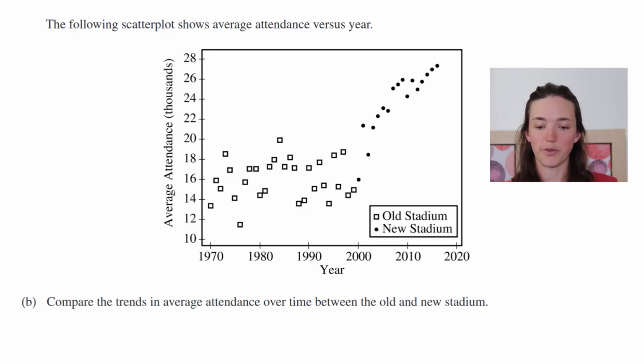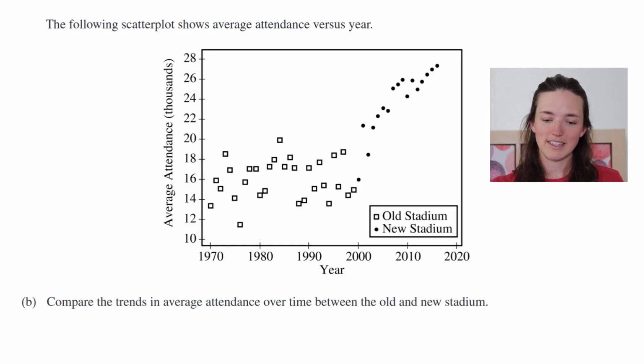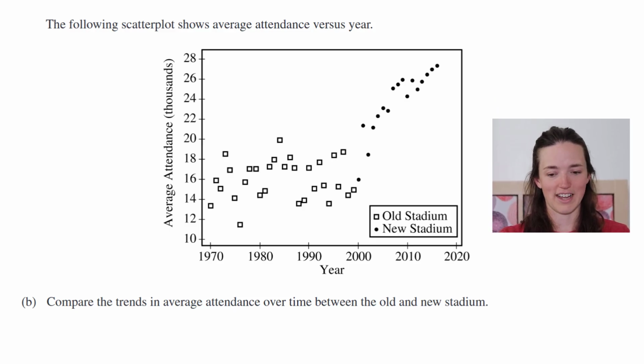For the new stadium, it's certainly linear, certainly positive and strong. There is a strong, positive, linear relationship for the new stadium. For the old stadium, it's somewhat linear, somewhat positive, fairly strong. There is a pattern there, but since it says to compare, we should use comparative language. I would say something like it's not as strong or linear or positive as the new stadium.